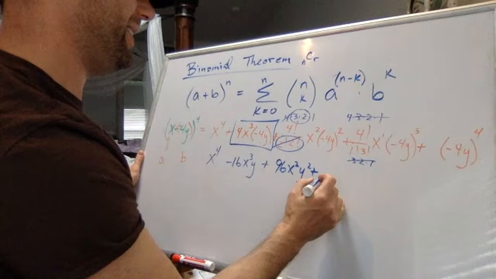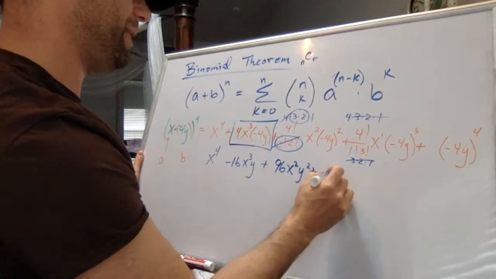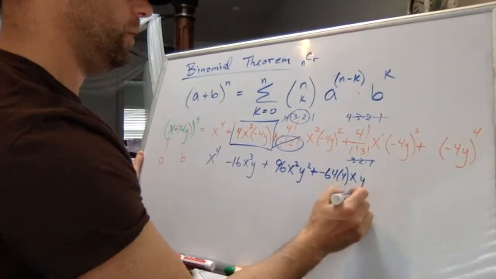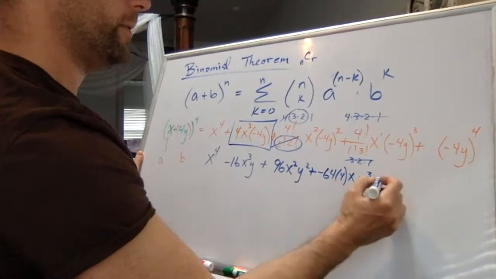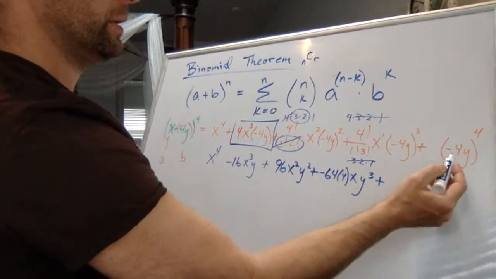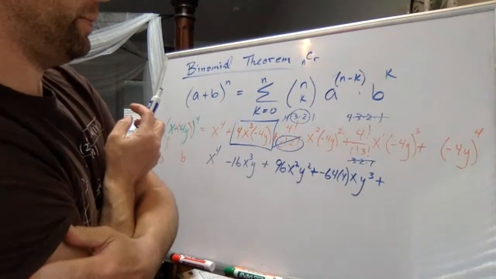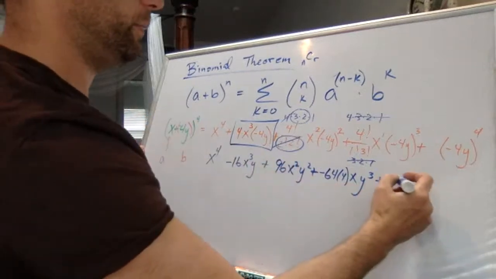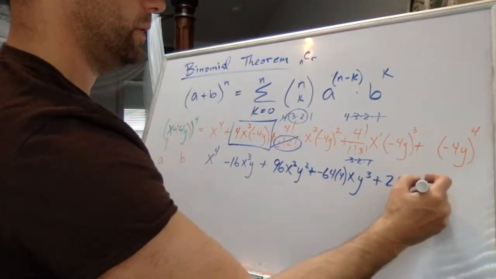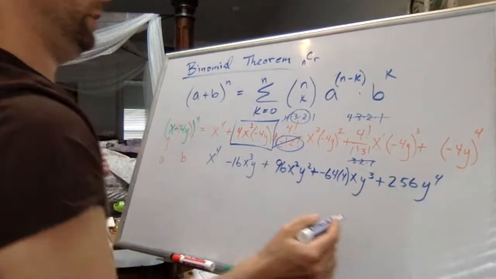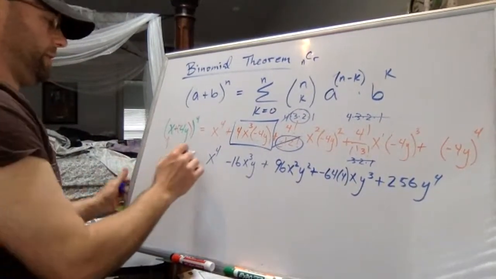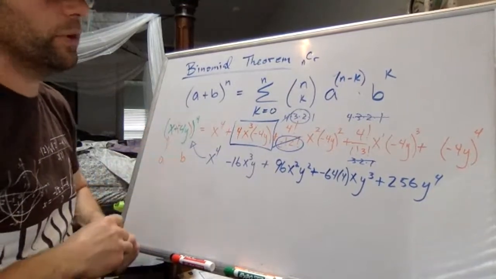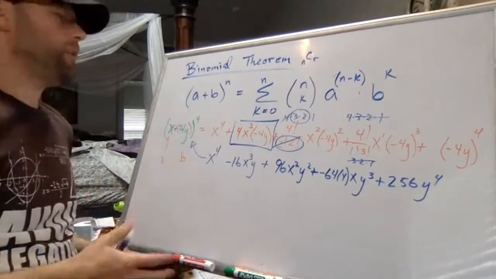So we've got negative 64 times 4, x to the first, y to the third, and then plus negative 4 to the fourth. It's going to be positive 16 times 16. Oh, is that 256? 256 y to the fourth. So a little bit tedious, but this is equal to this in green, this expanded version of that. So fun problems like that.